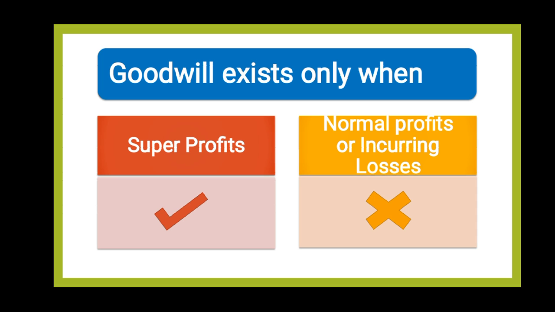Goodwill exists only when the firm is enjoying the advantage of super profits, that is, earning more profits than others. But if the firm is earning normal profits or incurring losses, it means that the firm has no goodwill.